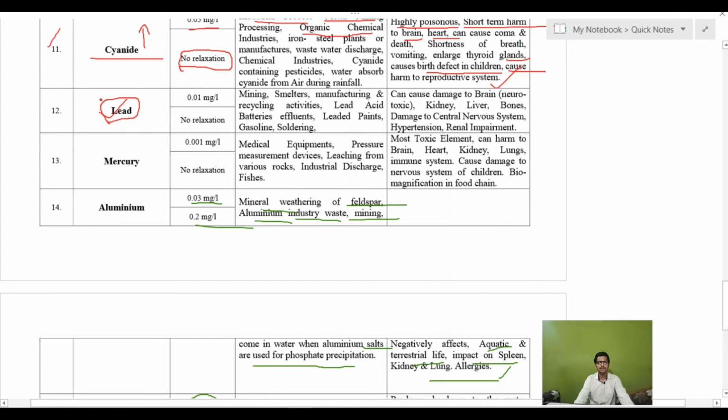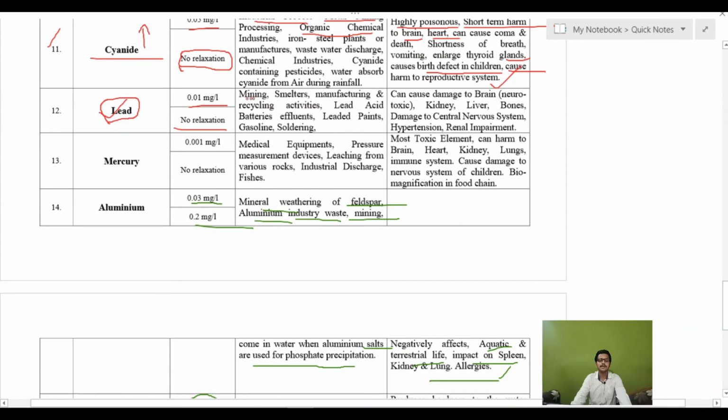But from 2005 in India, the use of lead in petrol and diesel has been prohibited. So that is why right now this is not the problem. The limit is 0.01 milligram per liter, and there will be no relaxation.